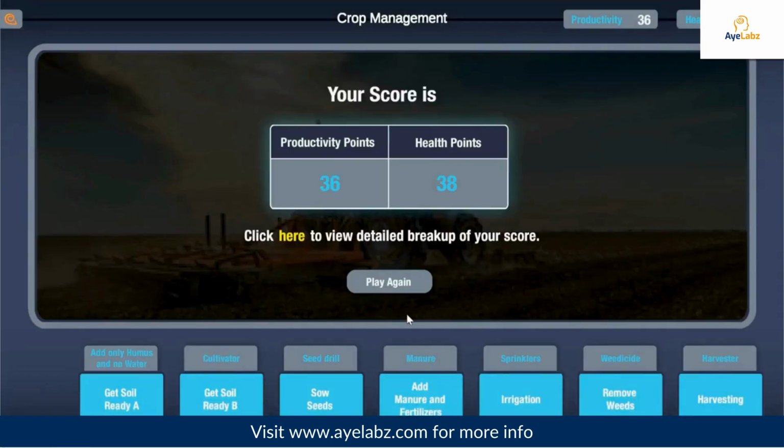Learners can restart the simulation and experiment with different strategies and techniques in crop production to increase their score by clicking on play again.